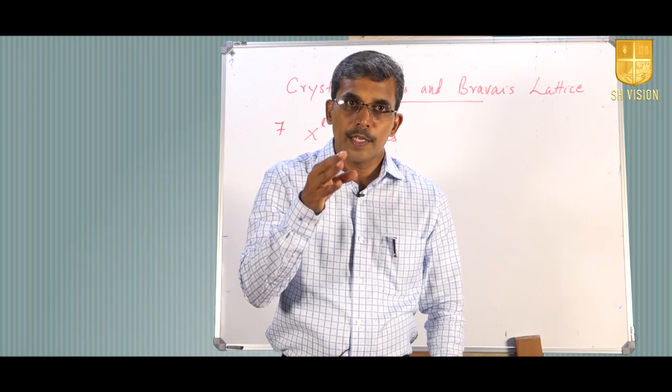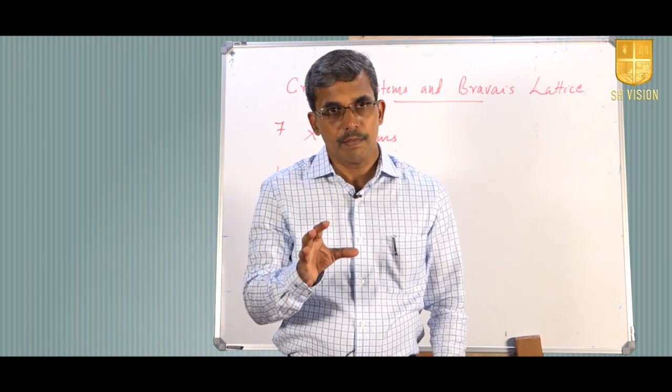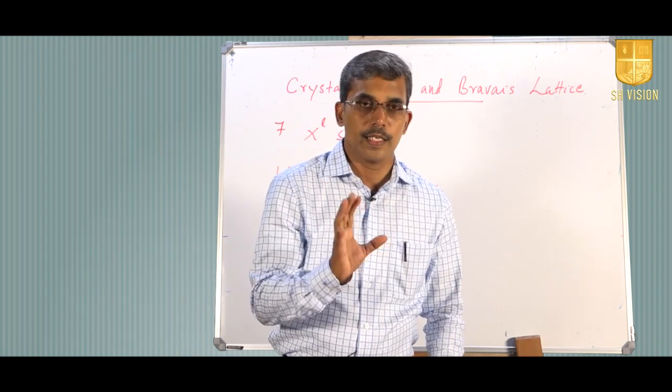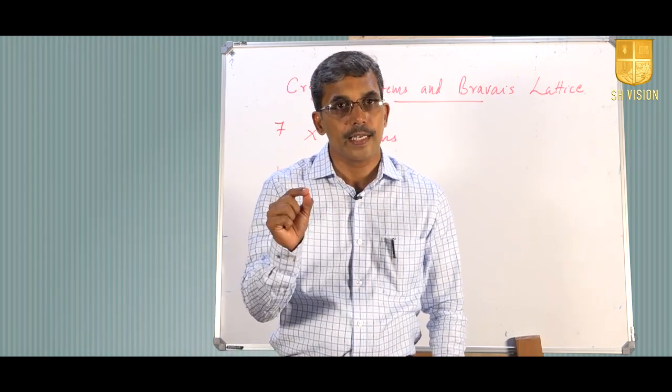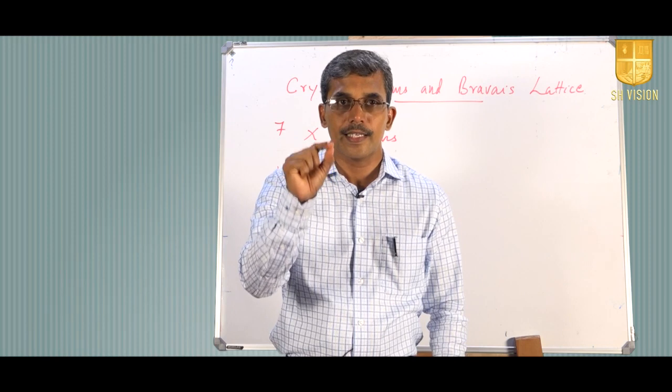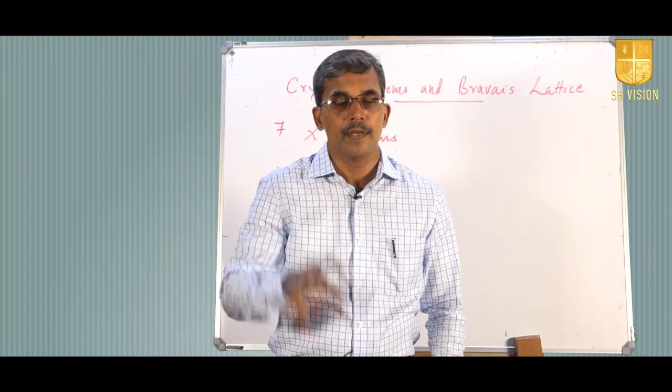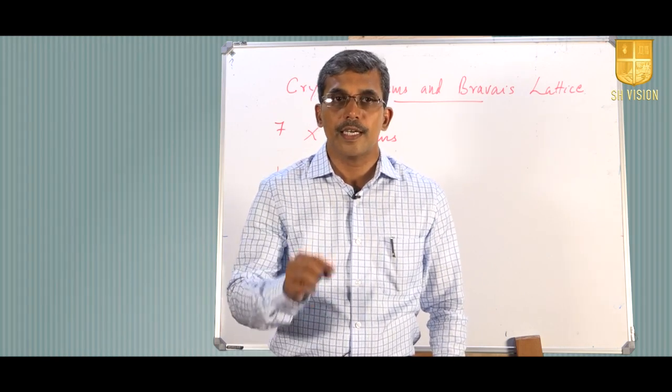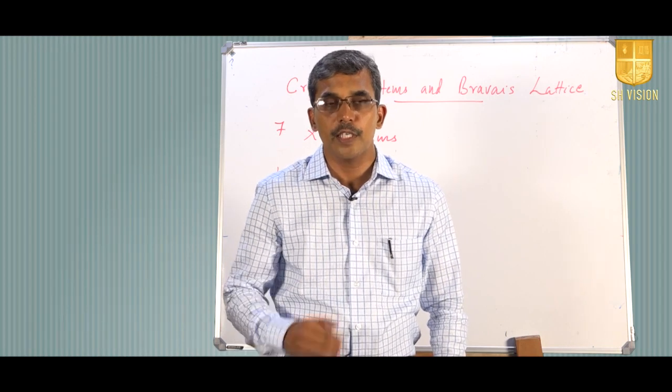Whereas, in the case of body centered system, in a particular unit cell, if there is an additional lattice point exactly at the center of this shape, that structure, then that particular lattice is what we call body centered system.